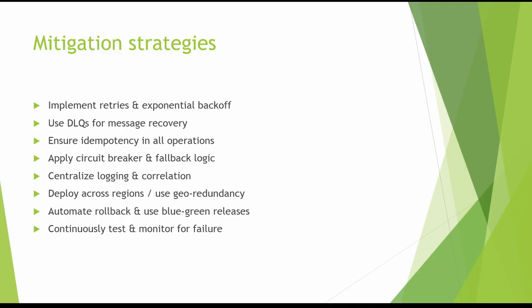And the final one is continuously test and monitor for failure. I have seen this last one not done properly in production. So we try to avoid testing those things in production. We need to make sure that we test all those things and make 100% sure that everything is working. If something goes wrong, the system should not crash and the business should not stop. Process should keep on working.